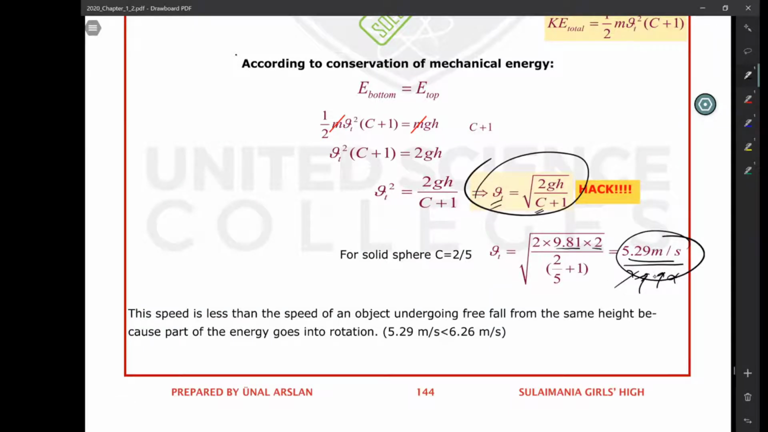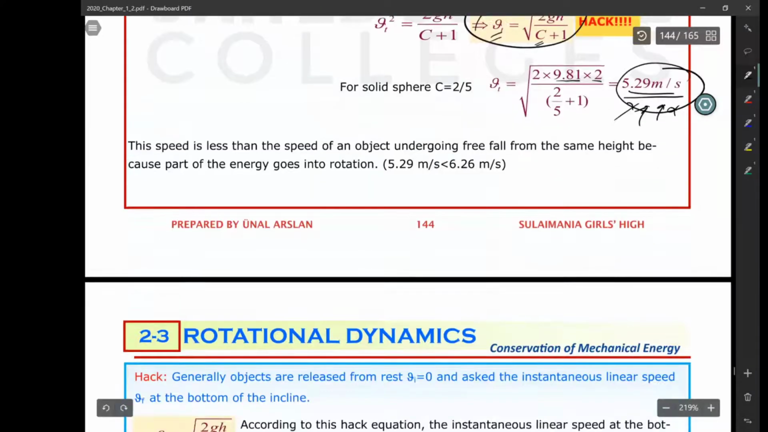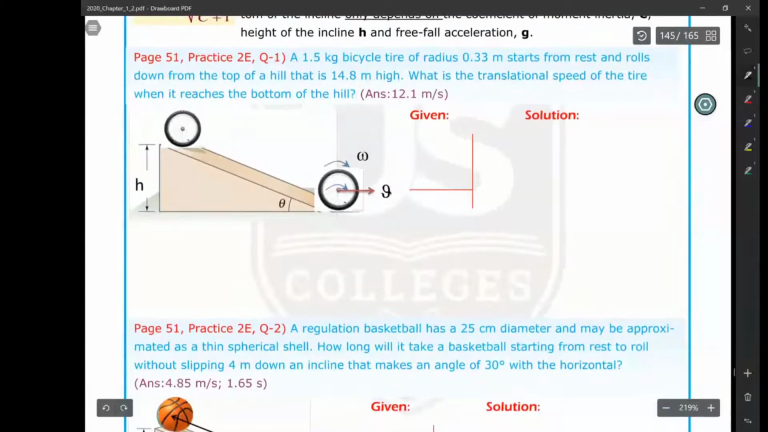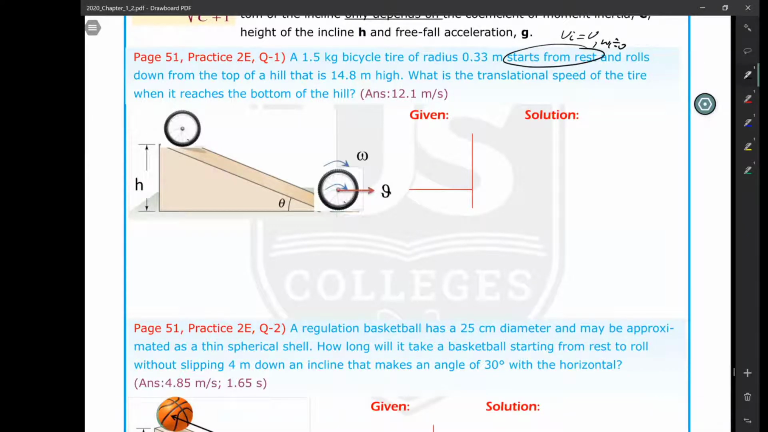I am going to show you how to apply this hack equation to other problems, like practice problem, question number 1. Let's apply this hack to this practice problem. A 1.5 kilogram bicycle tire of radius 0.33 meters starts from rest. As I said, all the questions in here will tell you it starts from rest. That's why you are going to say that the initial translational speed is 0, and the initial angular speed is 0. So at the top of the incline, the total mechanical energy will be only equal to potential energy, and kinetic energy will be 0.